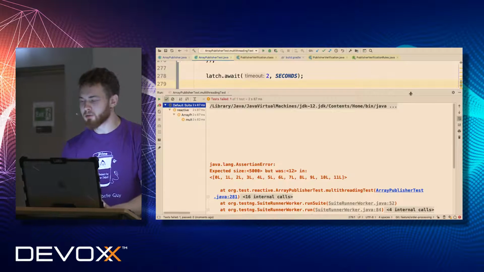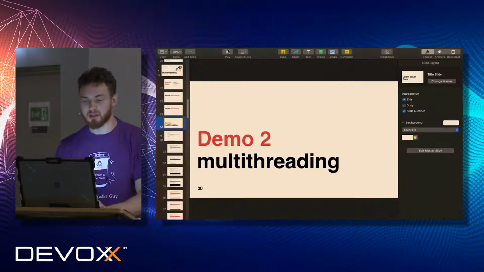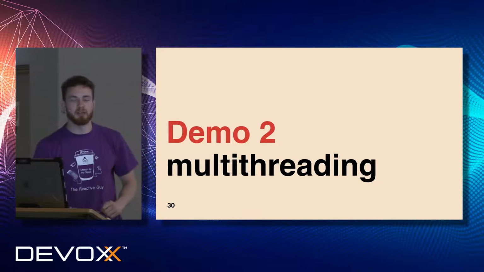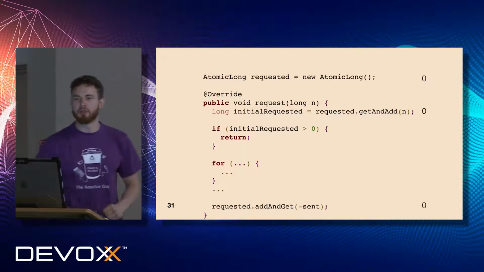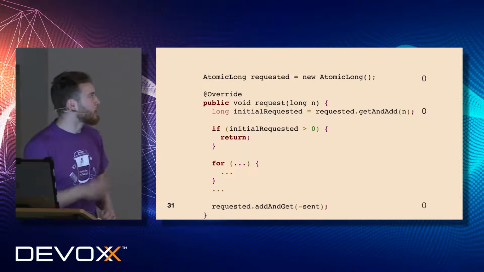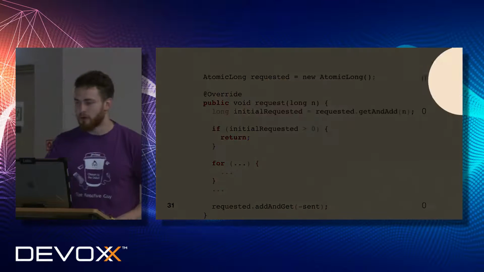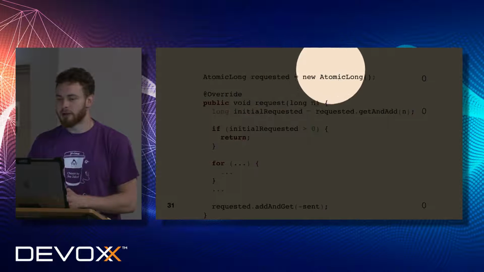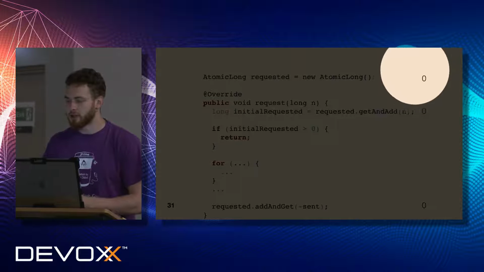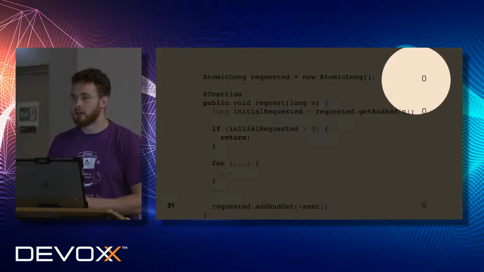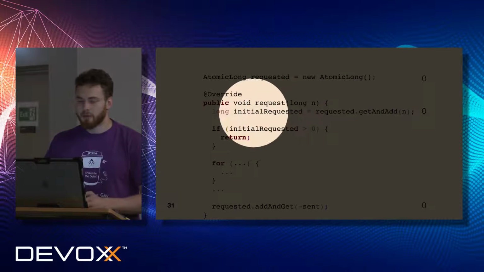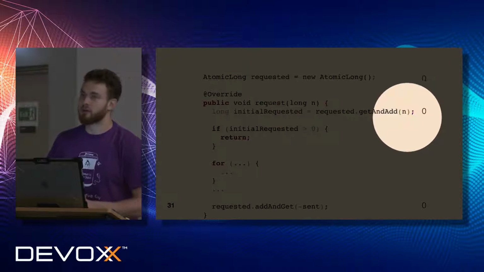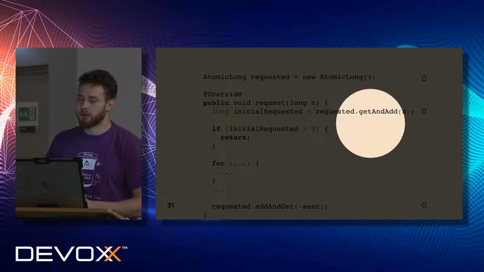In order to figure out what went wrong, I have to go back to the slides, because this is a really tricky concurrency and racing point. So this is basically our solution. Here we have a few important points. The first one is the current state of the requested field. So we have the requested field, and here is kind of an indicator of how many elements are requested at this point in time.